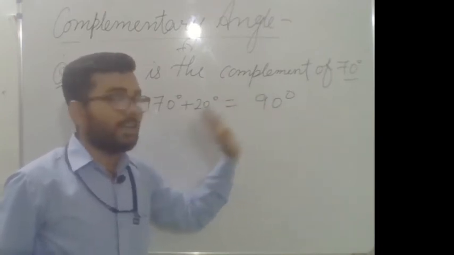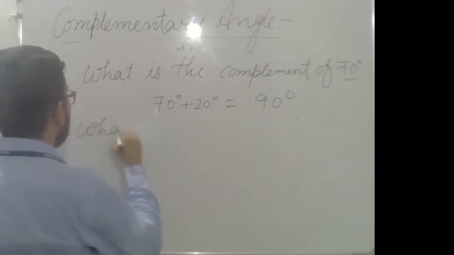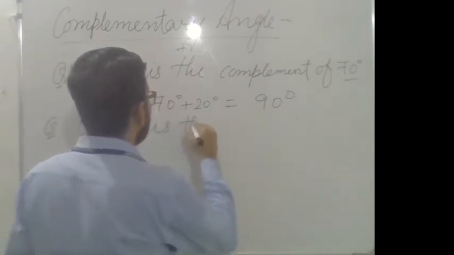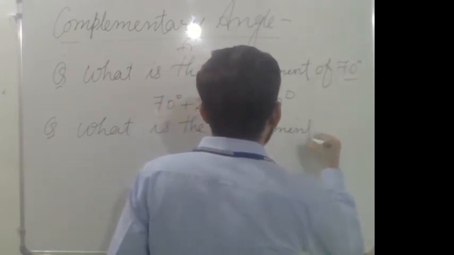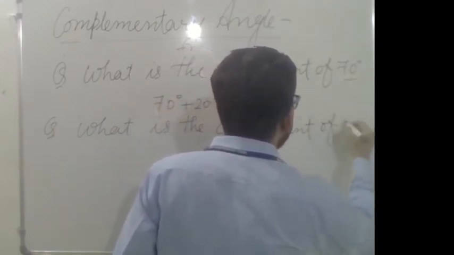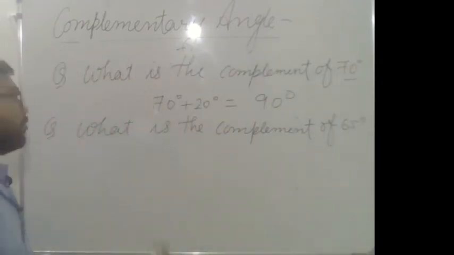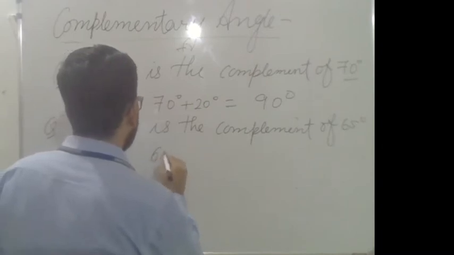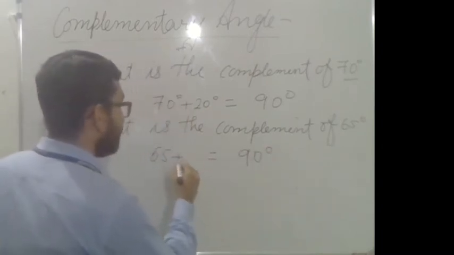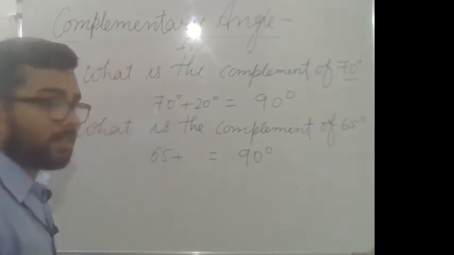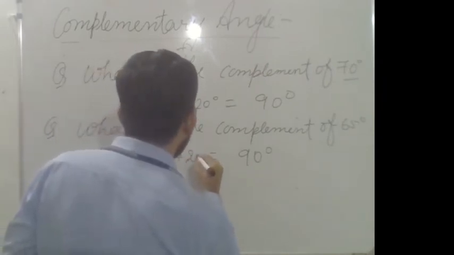Similarly, if the question is asked, what is the complement of 65 degree? What will be added to 65 so that you can get 90 degree? You will get 25 degree.